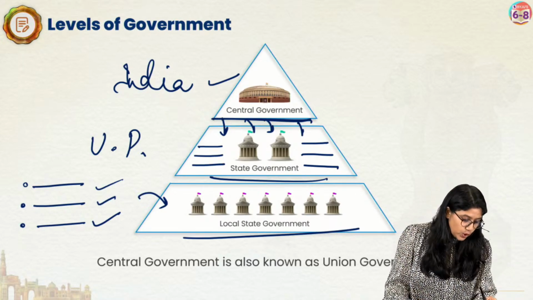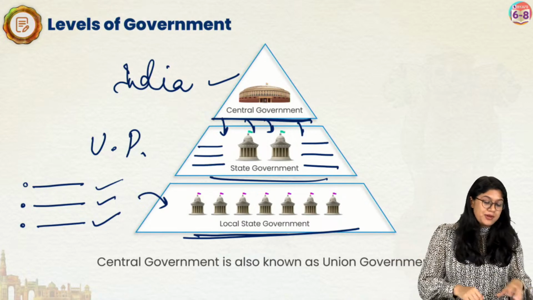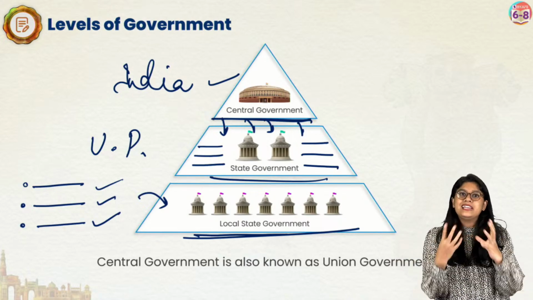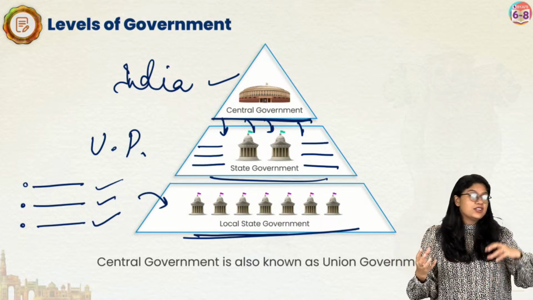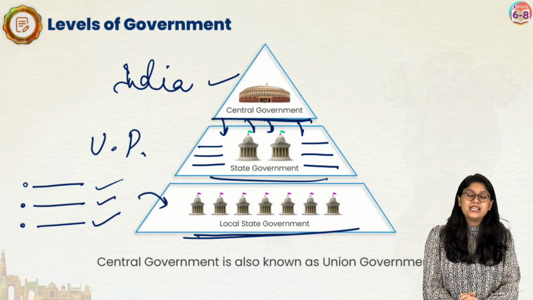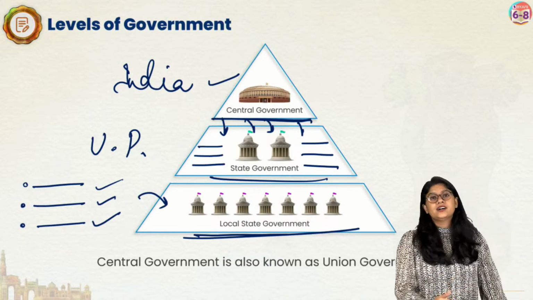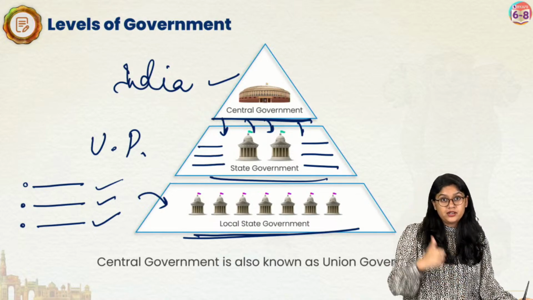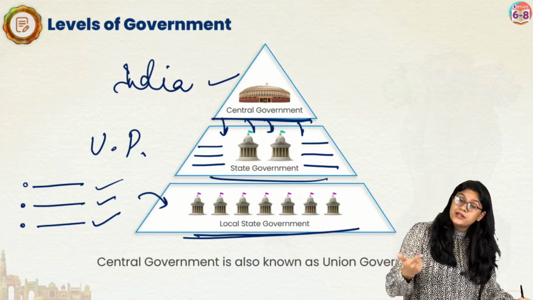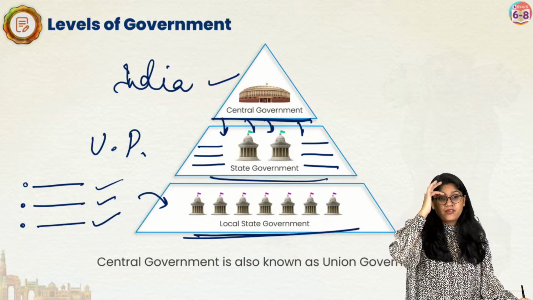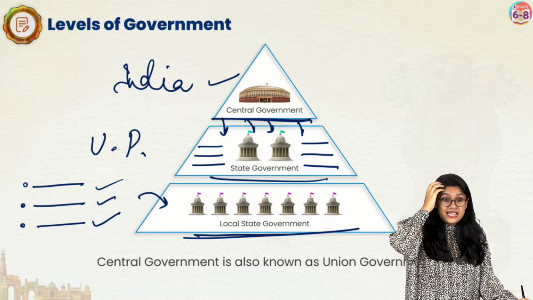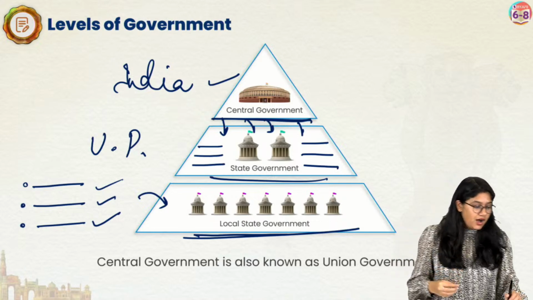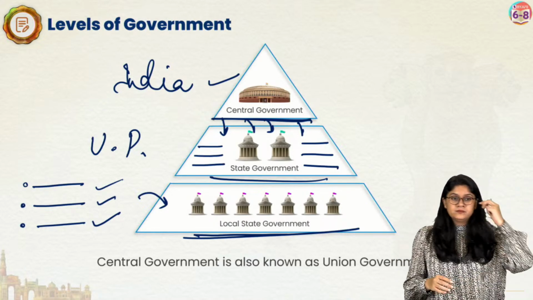Then, last, we have the local government. To maintain a city, we need a government. We need enforcement from the police. We need help. So this is the government we have, and there are 3 different levels of government: central government, state government, and local government. Everyone, are we clear? Yes, all of you. Are we clear?